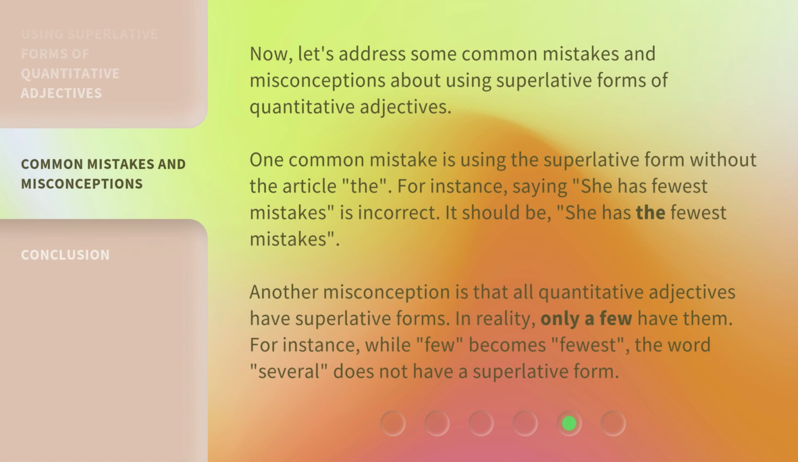Now, let's address some common mistakes and misconceptions about using superlative forms of quantitative adjectives. One common mistake is using the superlative form without the article, the. For instance, saying, "She has fewest mistakes," is incorrect. It should be, "She has the fewest mistakes." Another misconception is that all quantitative adjectives have superlative forms. In reality, only a few have them. For instance, while few becomes fewest, the word several does not have a superlative form.